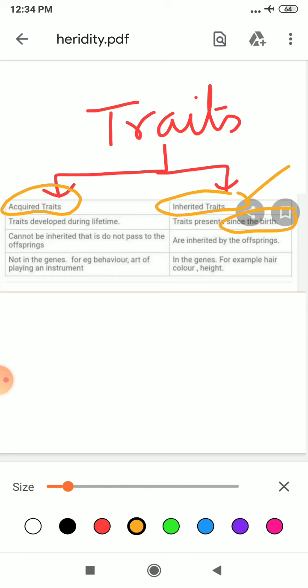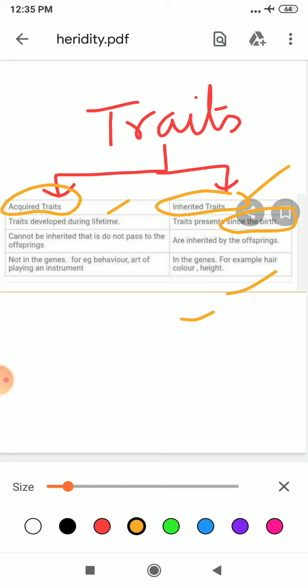For example, the color of your hair, your ear lobes, your skin color, your curly hair; these are inherited from your parents, whereas acquired traits are developed throughout the lifetime of the individual by his or her own hard work.